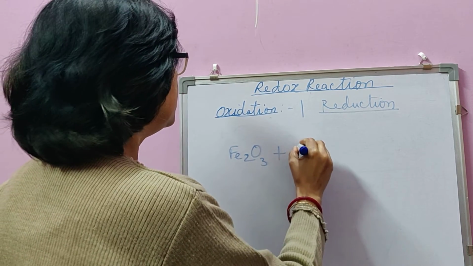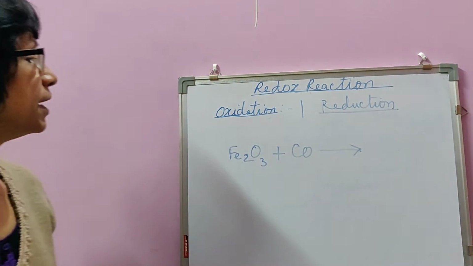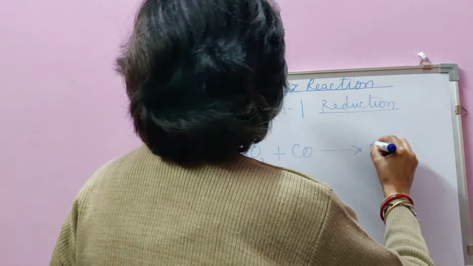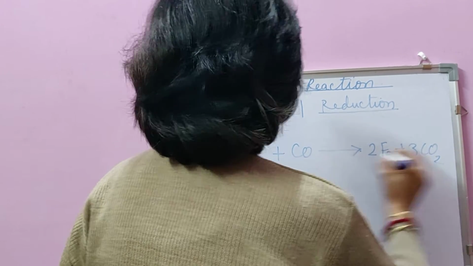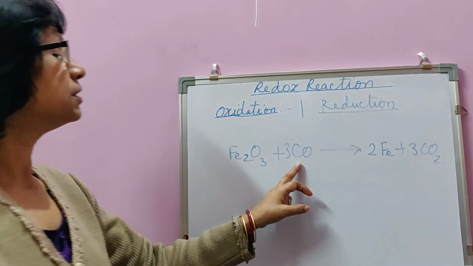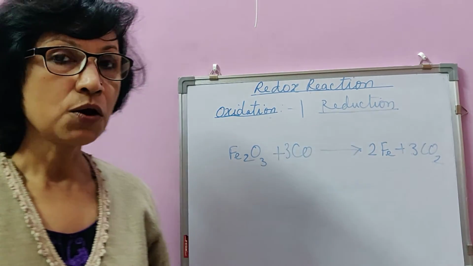Fe2O3 plus CO, that is carbon monoxide. What happens? 2Fe plus 3CO2, meaning carbon monoxide during this reaction gets converted to carbon dioxide.